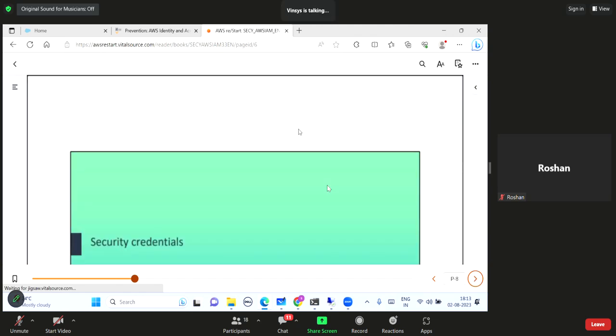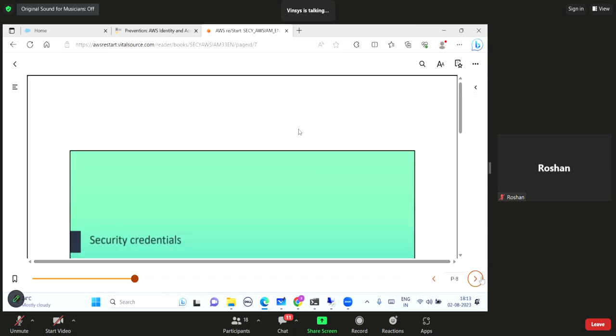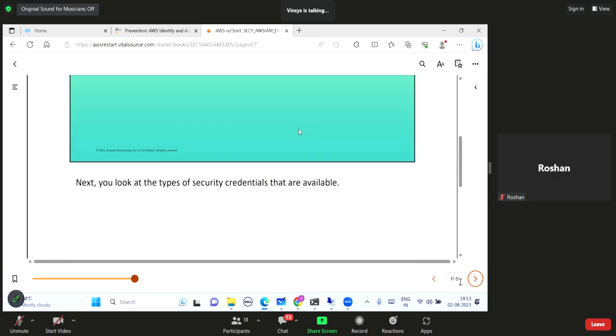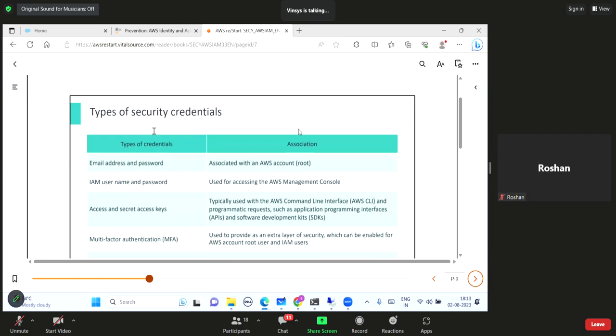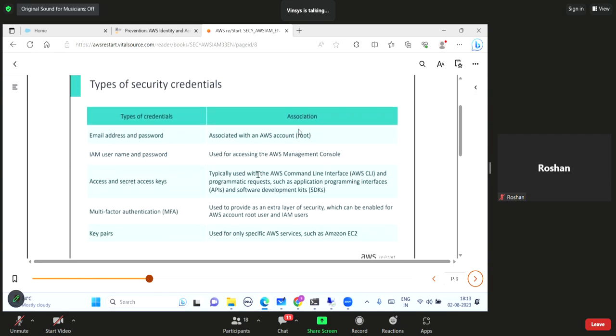Let us go through this once. Now comes the security credentials. That is the username and password maybe, or access key and secret. Now see what are the types of credentials. So in this table, let me tell you. Email ID and password is associated with the account root user.